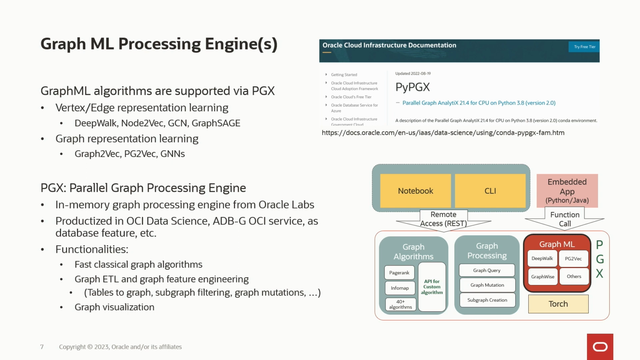And this is included in some of our products. For example, you could go on OCI Data Science, so on Oracle Cloud, and try it out for free. We have PyPGX, which is in a Conda package, and you can use it in a notebook platform and do some of this graph analysis yourself. And we also have Graph Studio, which comes with Autonomous Database, and so on.